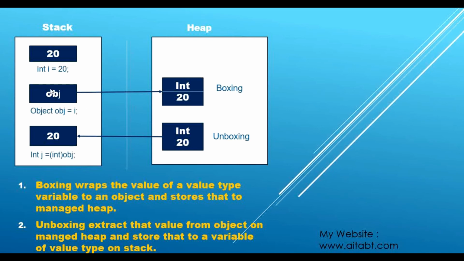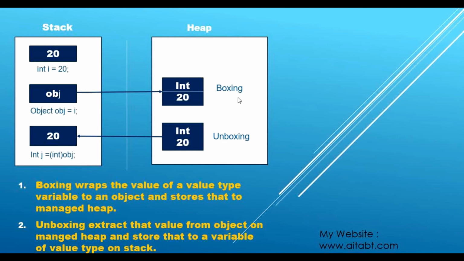The CLR manages that. What CLR does, it takes that value type, as you can see here. If you read this point, boxing wraps the value of a value type into a variable of object type and stores that on the managed heap. Basically, this variable of object type is holding the reference, in the stack, of this value, which actually exists in the managed heap. So why is this called managed heap? Because CLR is managing that. That is why it is called managed heap.